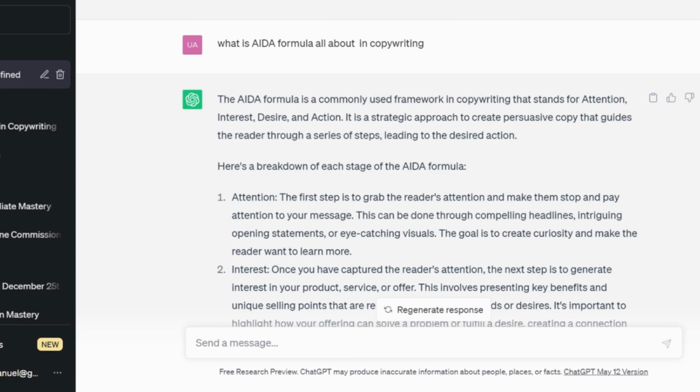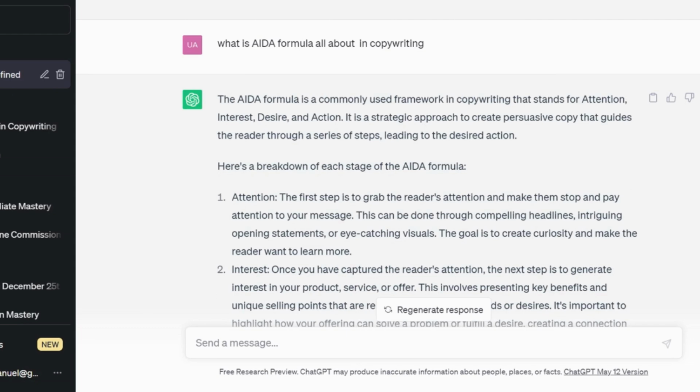So here is the breakdown of each stage of this IDA formula in copywriting. As a copywriter, you must learn how to write a copy that commands attention.